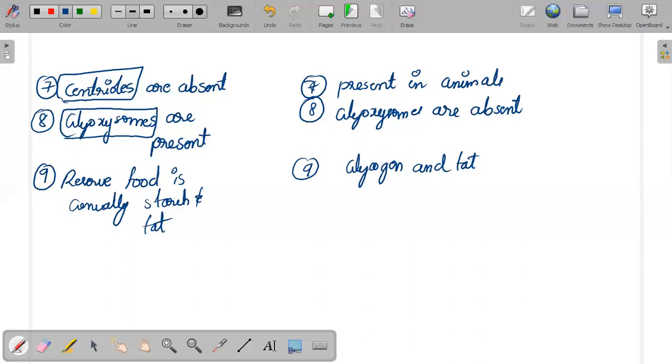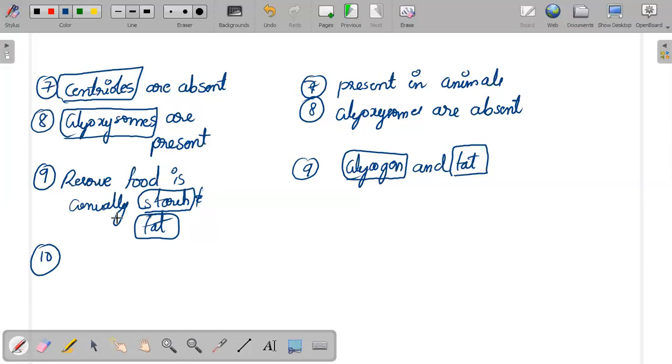So plants store the food materials in the form of starch and fat. When it comes to animal cells, they store the food materials in the form of glycogen and fat.